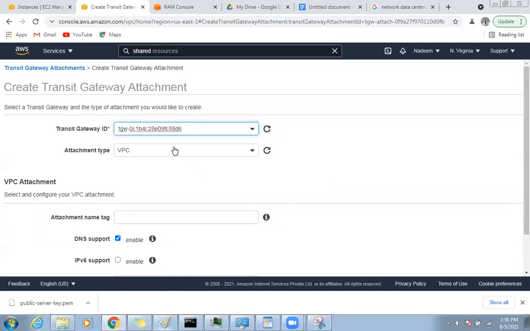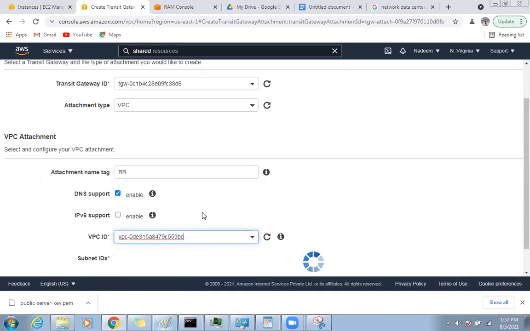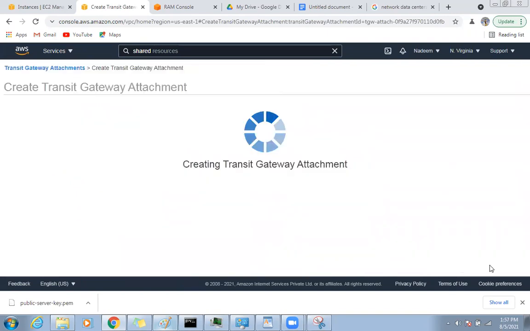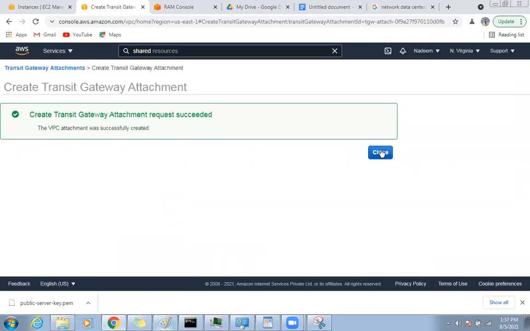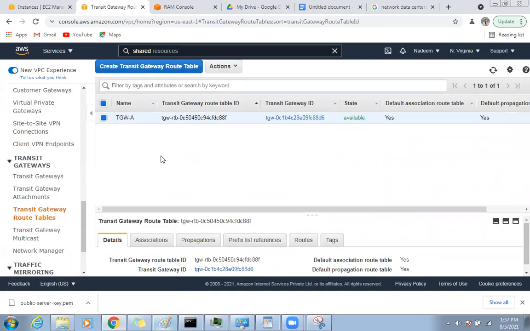To this TGW, I am connecting another VPC. I will give the name B, and my VPC will be B, with the associated subnet. Create attachment. Done. Now if you go to the transit gateway, okay, perfect.